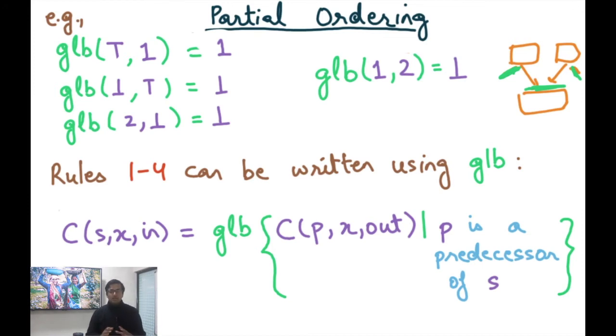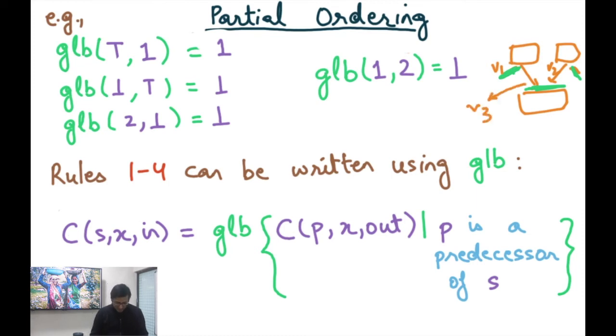Now with the GLB definition, it becomes really easy to write those 4 rules as a single rule. And the rule is that the value at S.x in, so the input of statement S for variable x, is the GLB of CP x out for all predecessors of S. All right. So just look at all these values. For example, let's say this was value V1 and let's say this was value V2. Then basically just take the GLB, the greatest lower bound of V1 and V2, and that would be the value V3 at the successor.